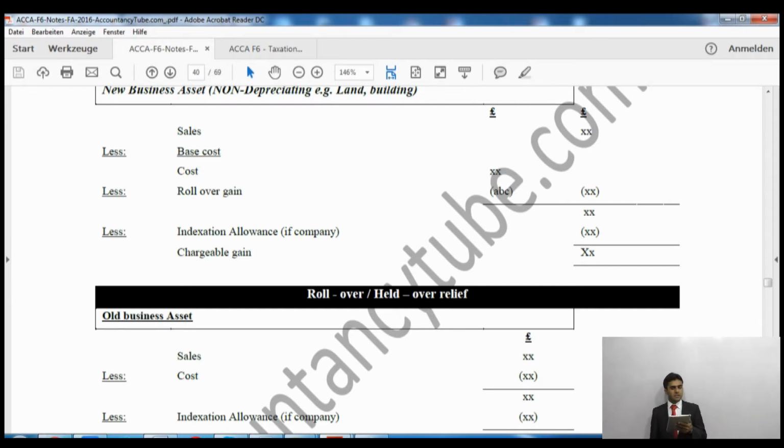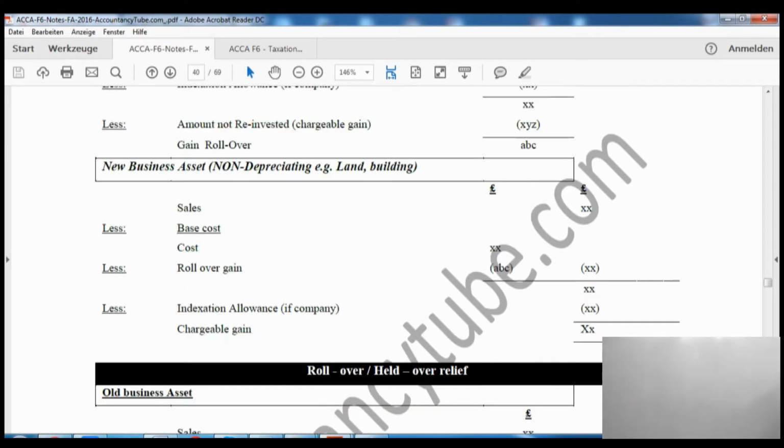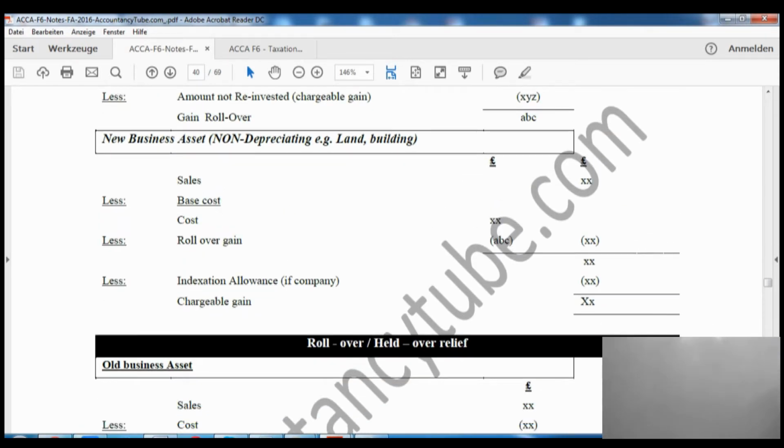Now if you have reinvested in the non-depreciating asset, we'll take the sales proceeds of the new asset when we sell it, then we will deduct the cost of that. We'll take the actual cost, and then reduce the actual cost by the rollover gain which we rolled over earlier. Right? Now it says ABC. What is ABC? If you look above, this ABC is the gain rolled over.